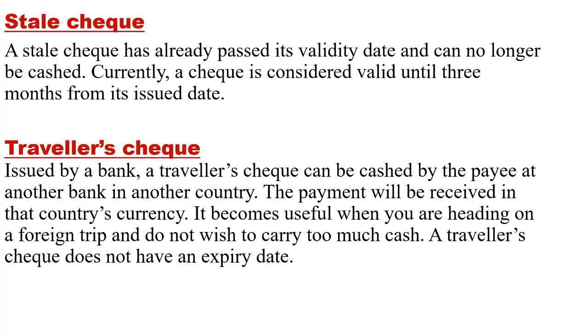Like if the date of the check is 1st Feb 2022, that is the last date of the check, and if you are going to the bank carrying the check on 3rd Feb 2022, then it is no longer valid and it cannot be encashed because the date validity of the check has already passed.